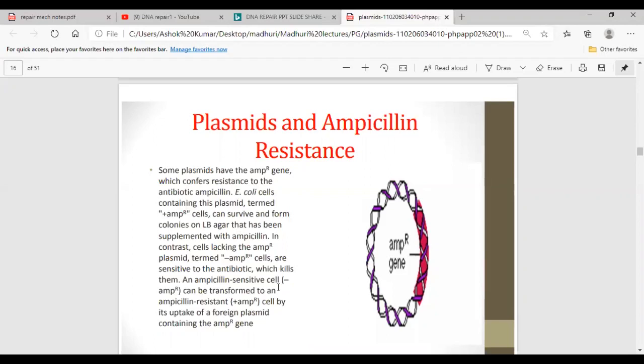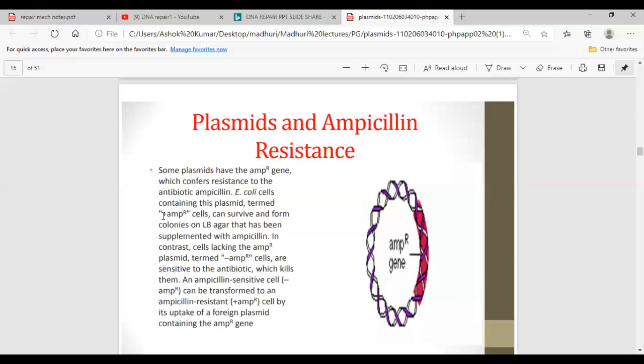An ampicillin-sensitive cell can be transformed to an ampicillin-resistant cell by its uptake of a foreign plasmid containing the ampicillin resistance gene. Here in this slide we can understand how to denote the plasmid which is having this gene. It is denoted as AMPR plus, where AMP stands for ampicillin and R stands for resistance.